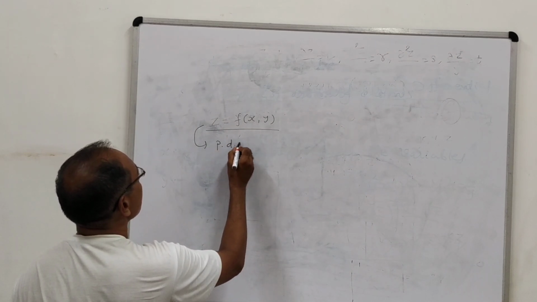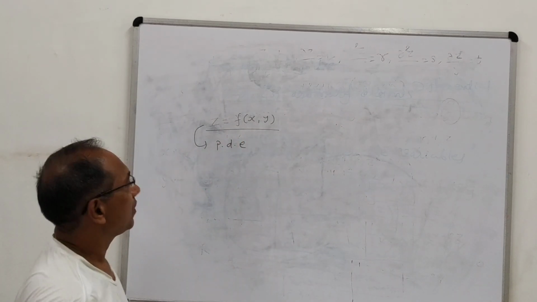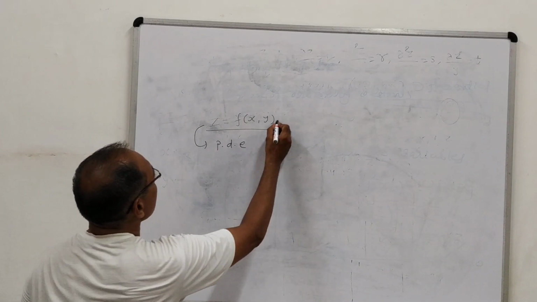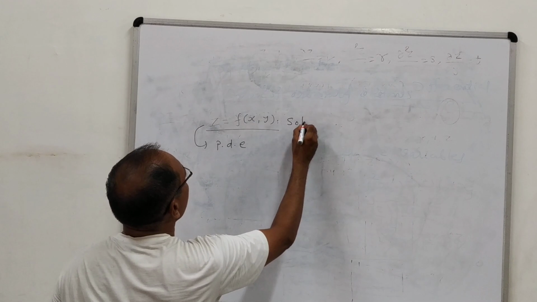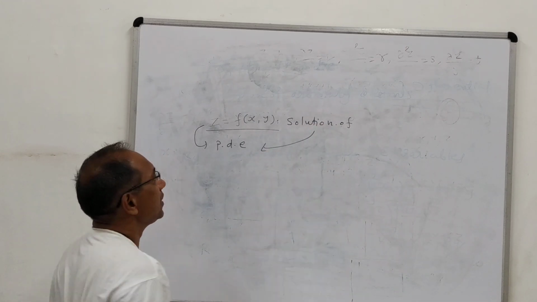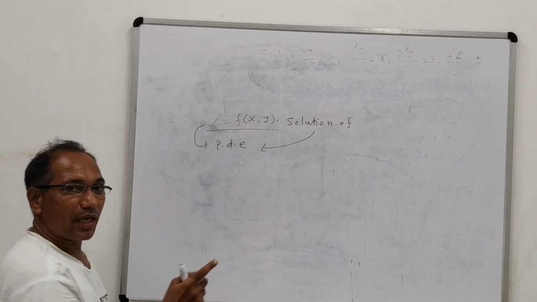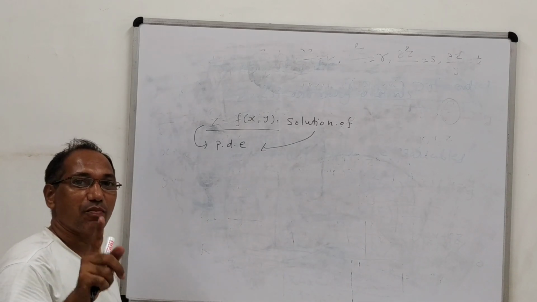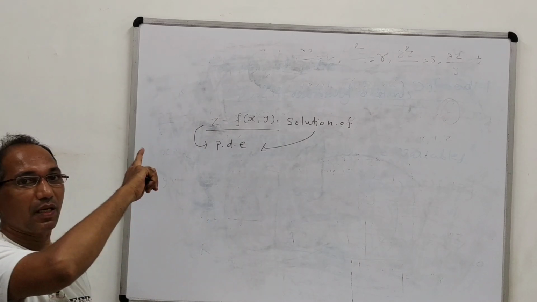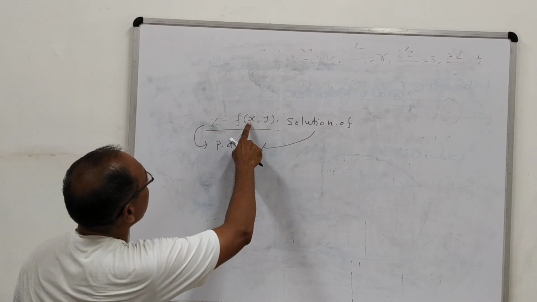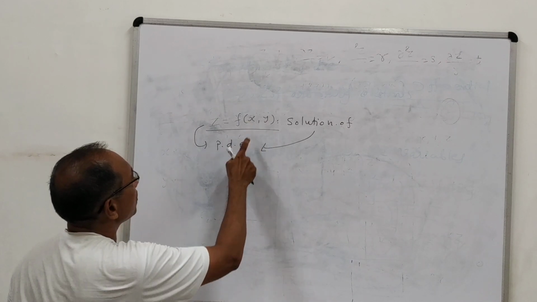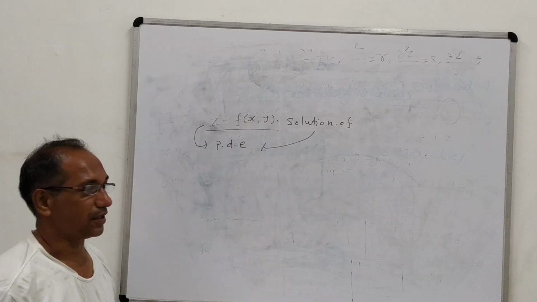That means this function is nothing but the solution of this partial differential equation. So at the first stage we have seen the formation of the partial differential equation from the given equation, and this function is the solution of this partial differential equation.